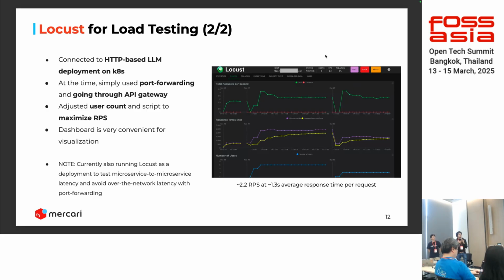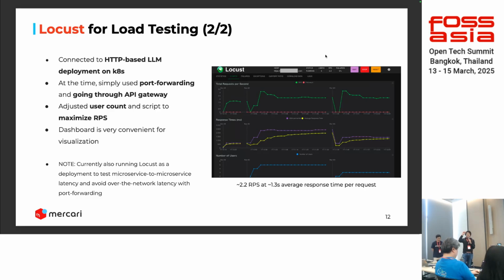So another way we tried after that is deploying Locust inside the cluster as well, so that we can find the maximum requests per second it can handle without the noise of the latency, right? We adjusted the user count and the script even.